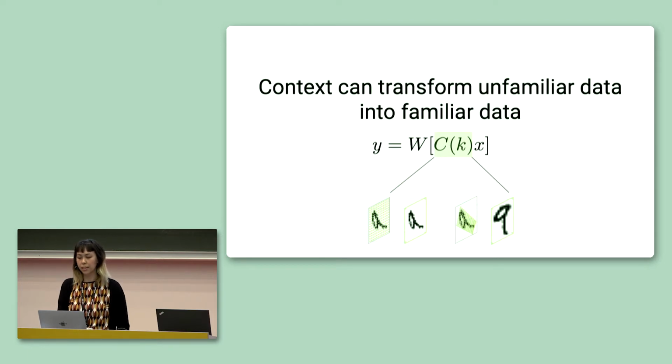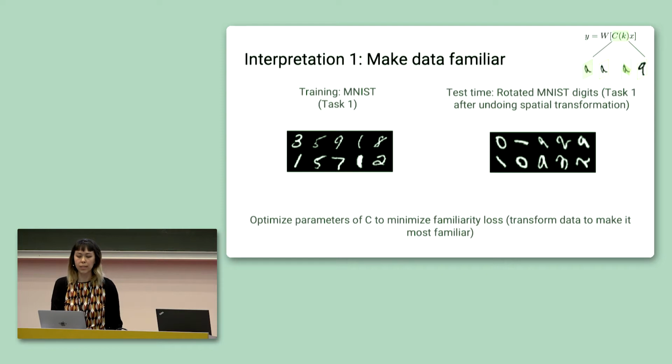This first experiment highlights the interpretation that we only have a single memory, and context is used to make unfamiliar inputs familiar to the memory. So we set up an experiment where we trained on the standard MNIST digit classification task, and then at test time, we present the trained network with digits in an orientation that's never seen before. Before the network classifies the image, we optimize the parameters of the context matrix to minimize our measure of how familiar the data is to the memory.